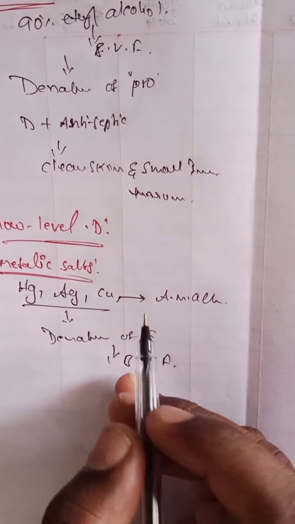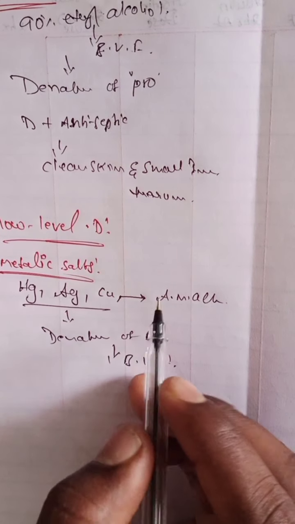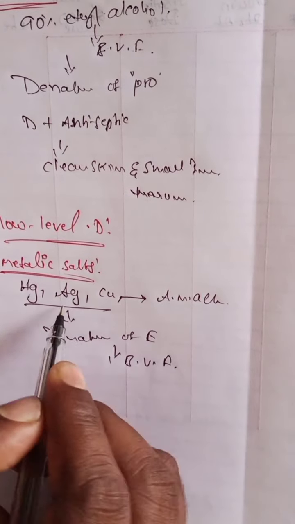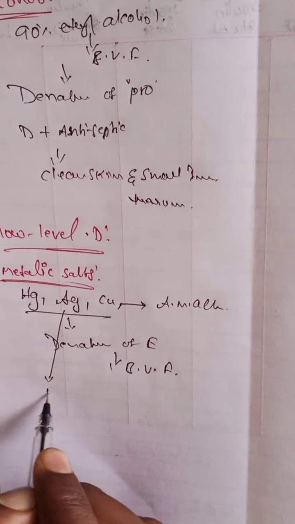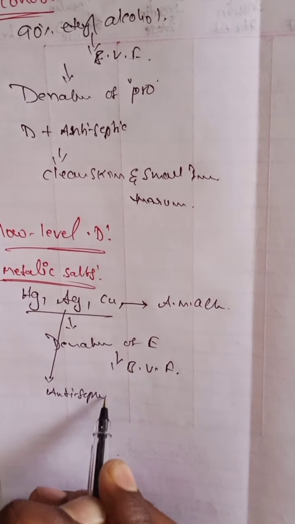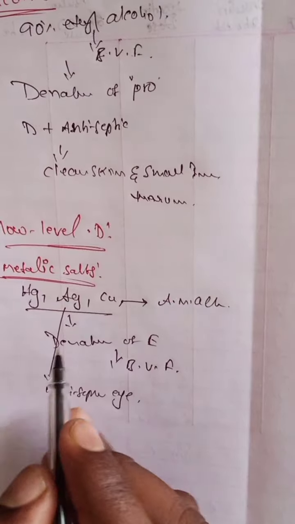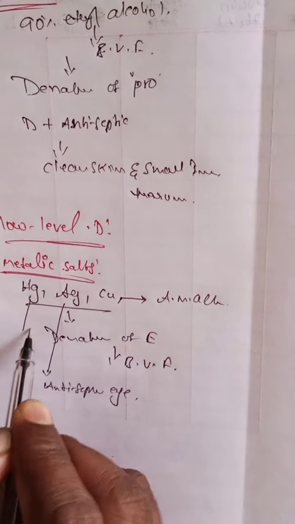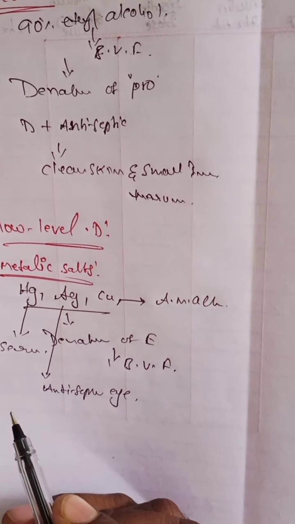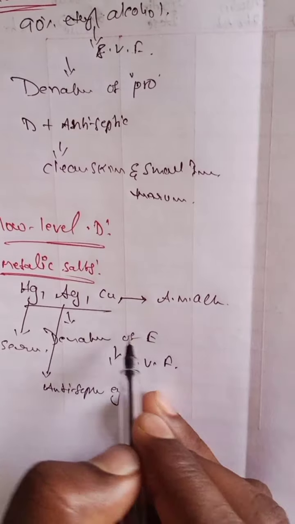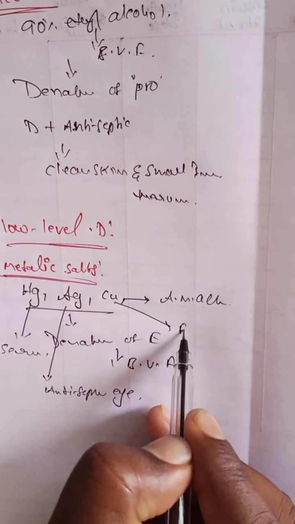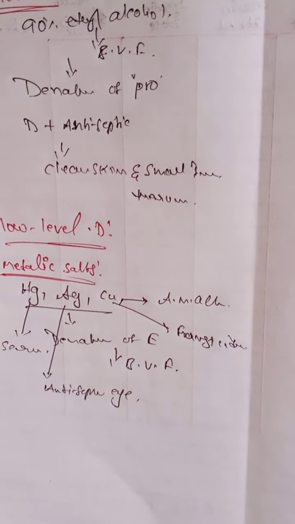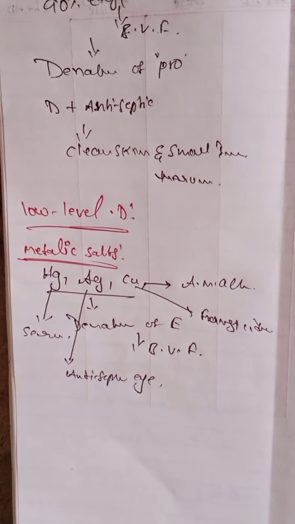Especially the mercury compounds are used in preserving serum. Silver nitrate is used as an antiseptic in eye infections. And the next one, copper is used as a fungicide; it kills fungus especially. This is the importance of this particular low level of disinfectants.